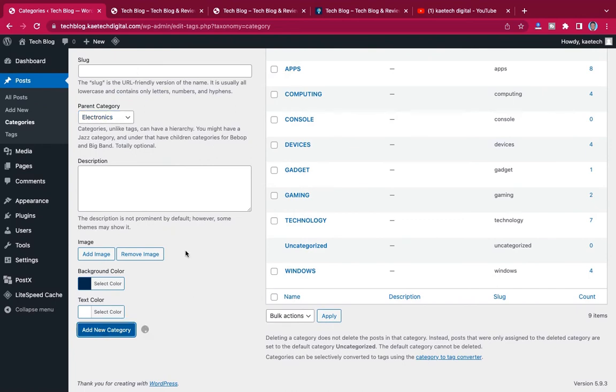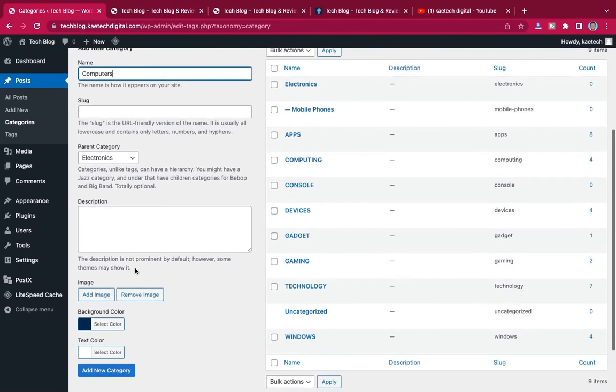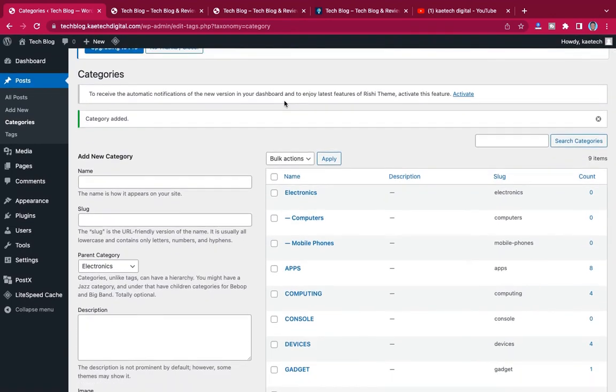Then I'll create another one which is computers, also under electronics, and then I'll click on add. Now that we have computers and mobile phones, I'm going to create another category which is apps.